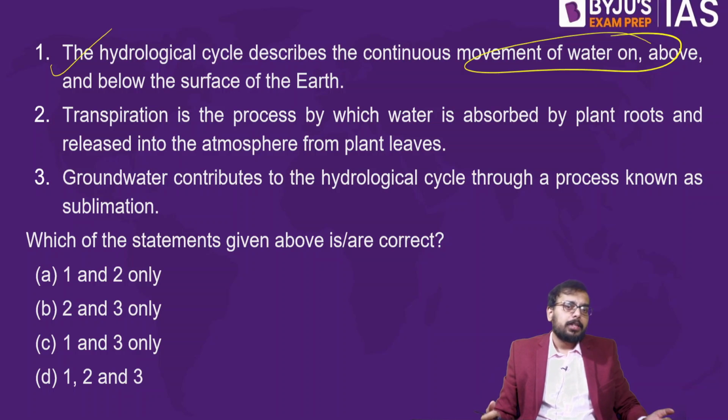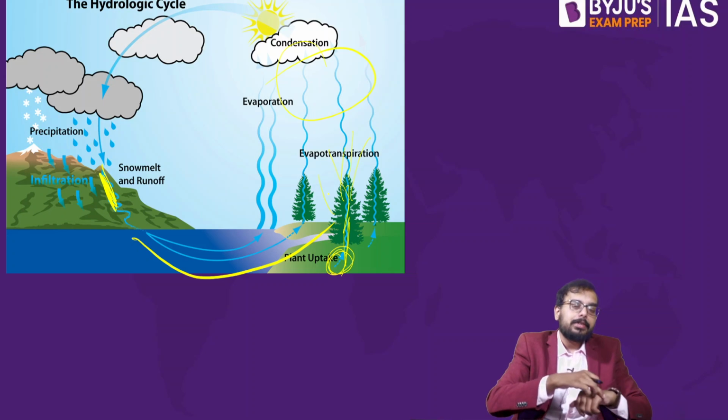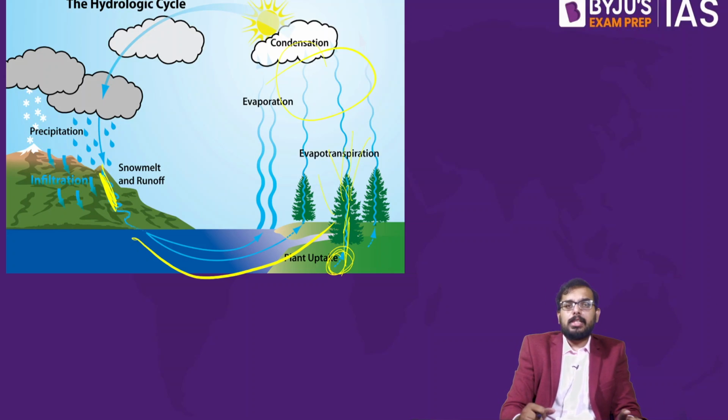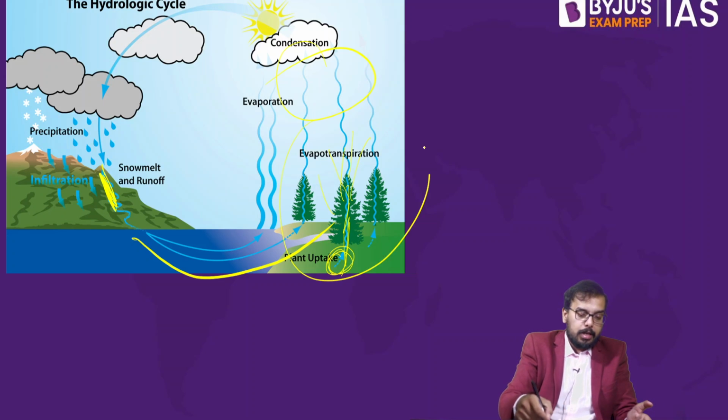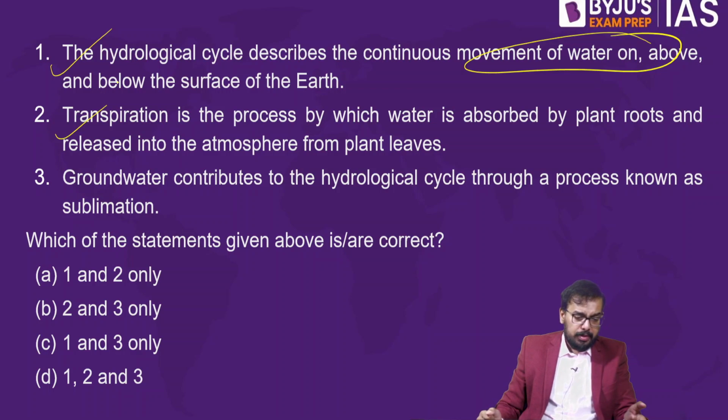Another word for transpiration is also evapotranspiration. If you see here in this image, the plants will take the water from the roots and then via leaves, it will leave it into the atmosphere. So this mechanism is called transpiration. So your statement number 2 is also right. So what about your statement number 3?